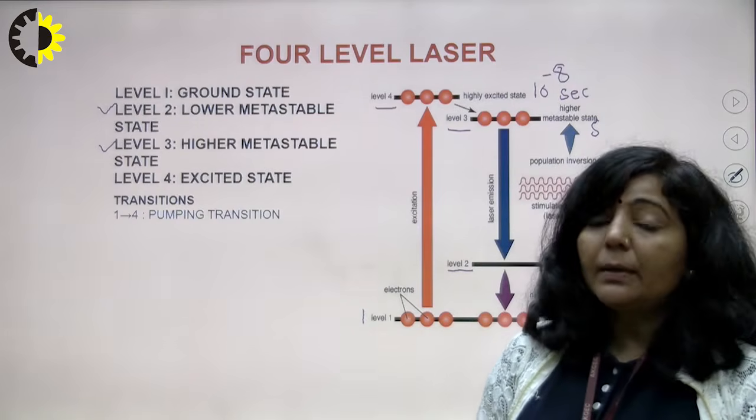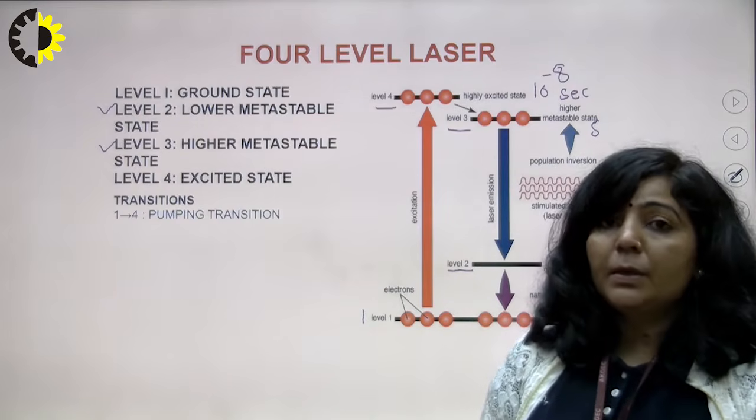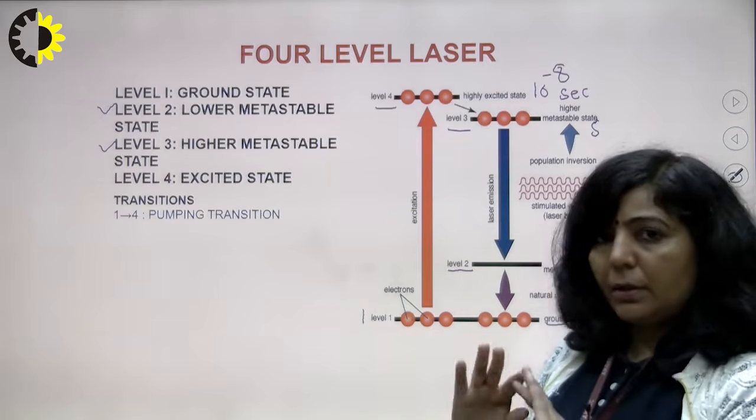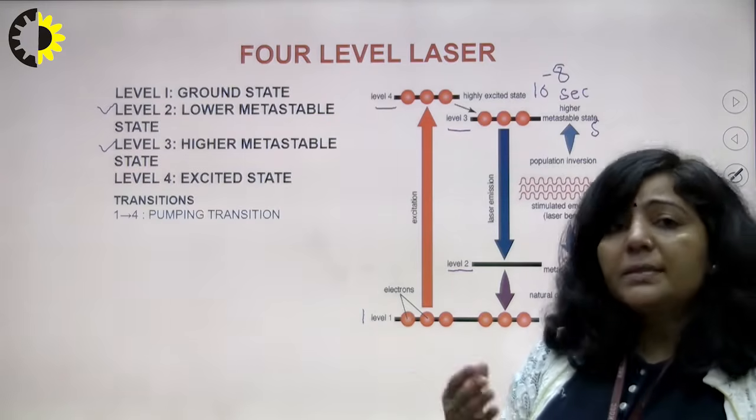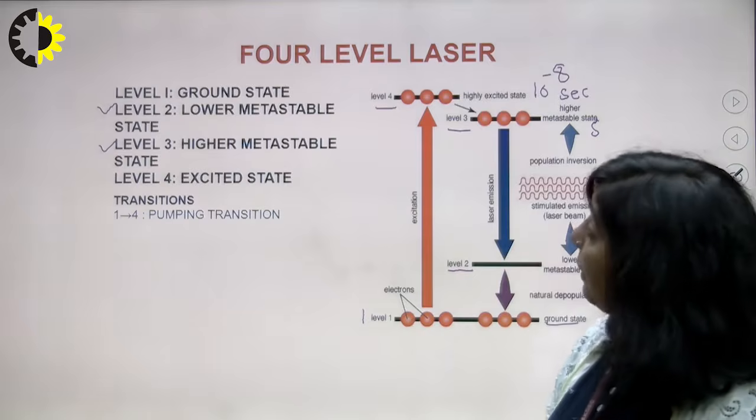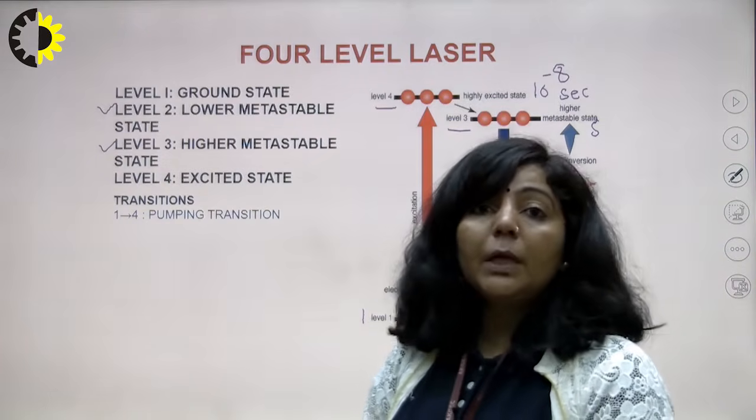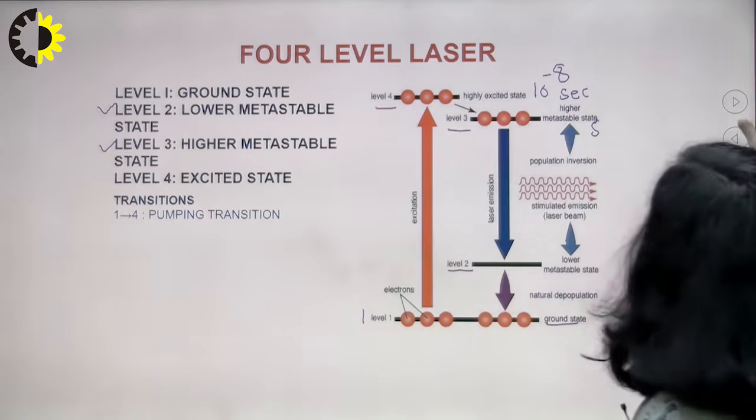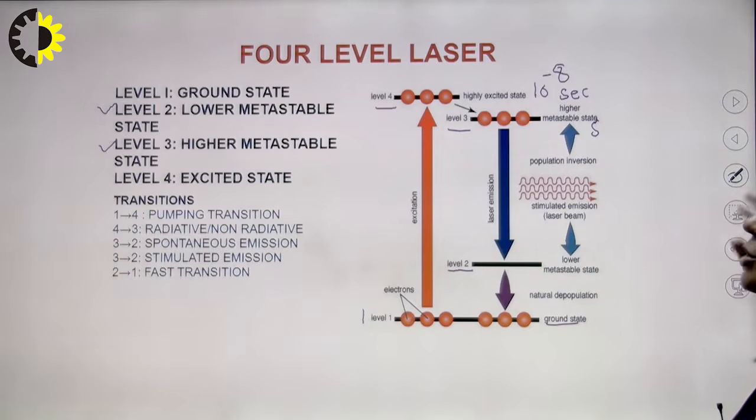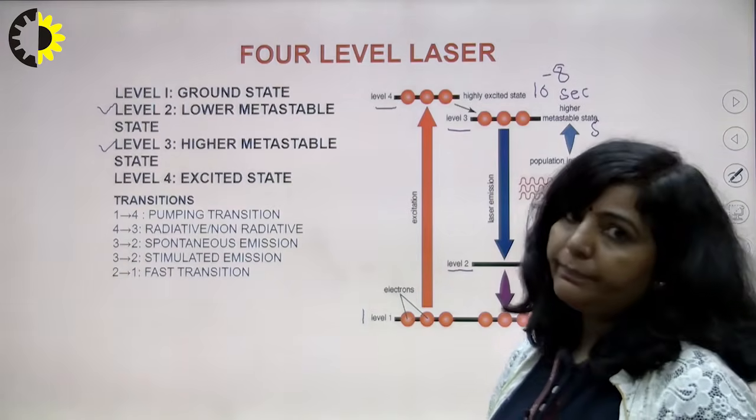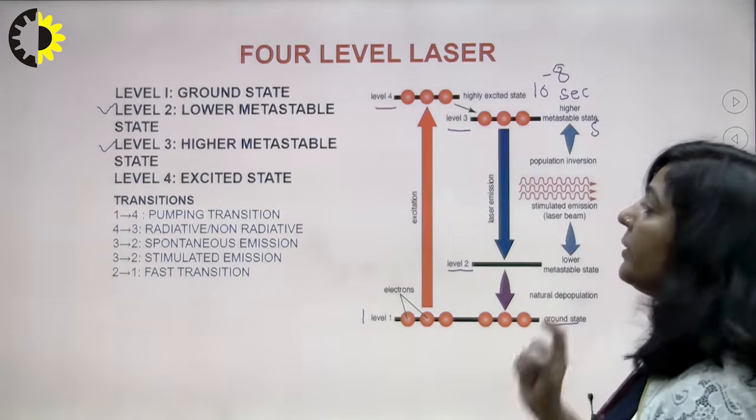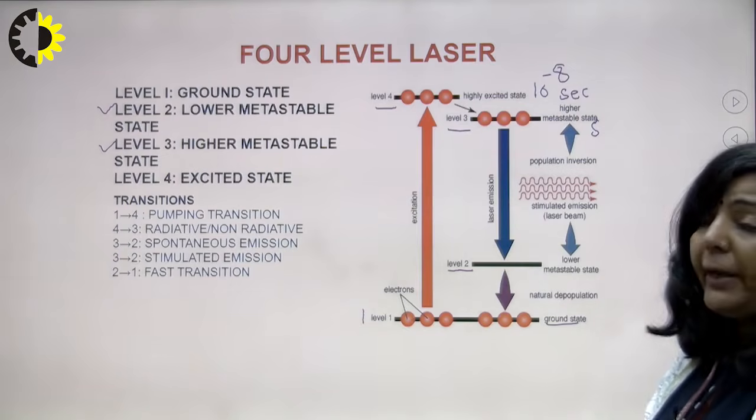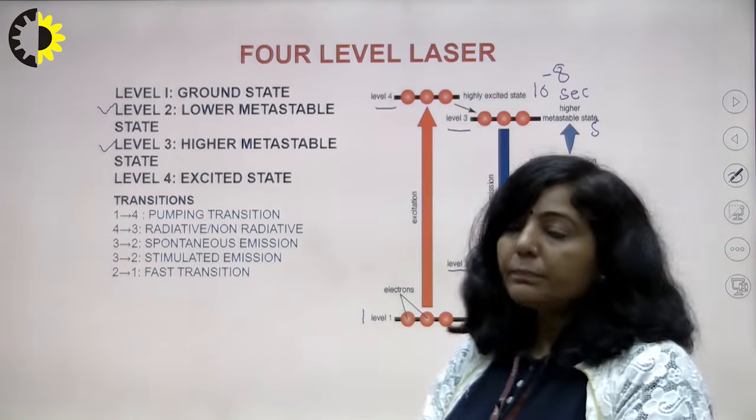So it means different types of laser systems can use these 2 options. In some of the laser systems, there can be a radiative transition from 4 to 3, and in some of the laser systems there can be a non-radiative transition from 4 to 3. So that is your second transition which will take place in a 4 level laser.